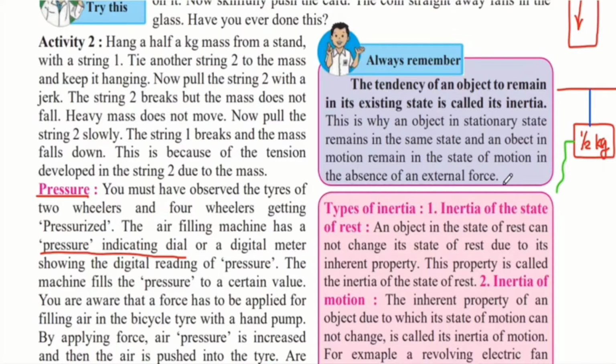is applied. For example, if you take a piece of paper and keep it on the table, it will remain there unless and until an external force is applied. This external force could be if you pick it up. Or if you take a ball and you throw it on the table, it will continue to keep moving until an external force is applied, until you stop it with your hand, or if a frictional force comes upon it.